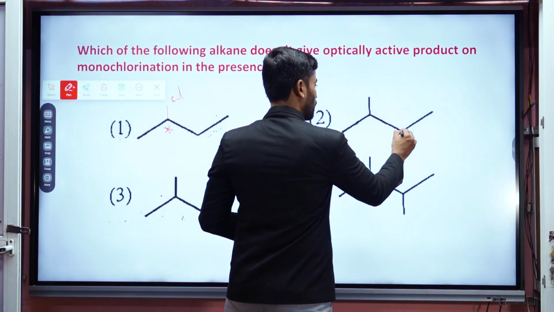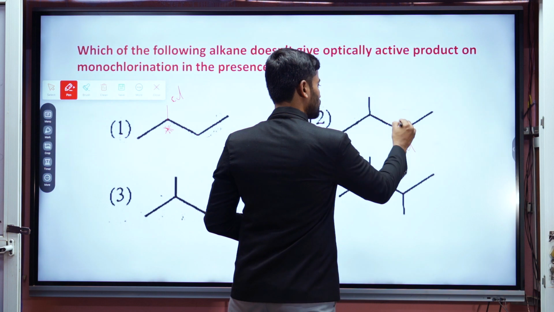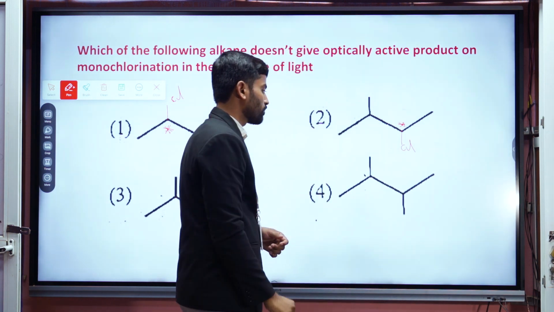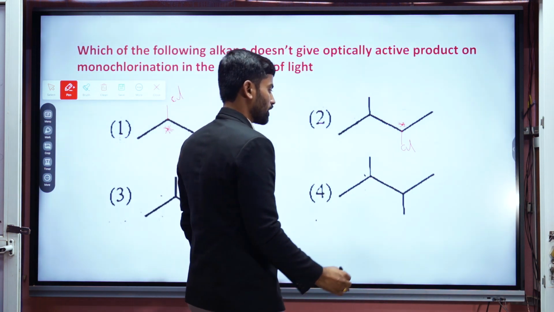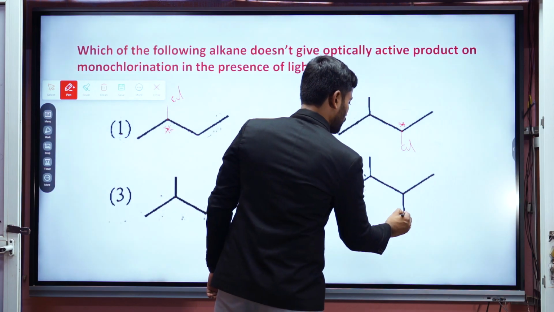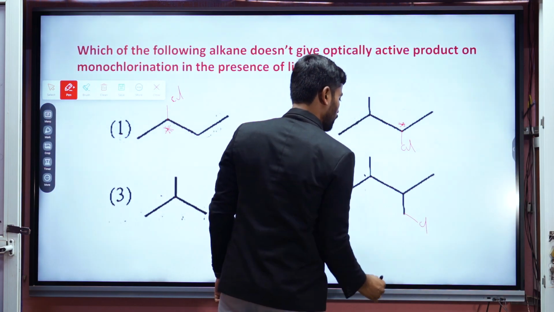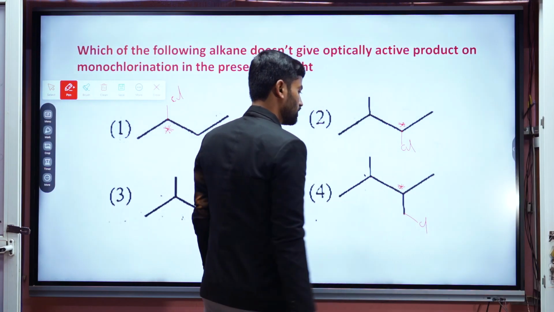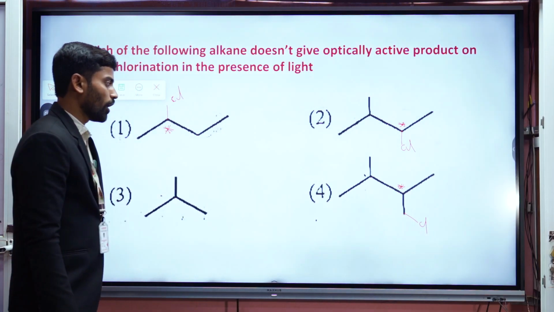And next one, this compound which is undergoing monochlorination, then this carbon will become the chiral carbon, then it will become optically active. And next one, when it is undergoing monochlorination, this carbon will become the chiral carbon, and it is optically active.